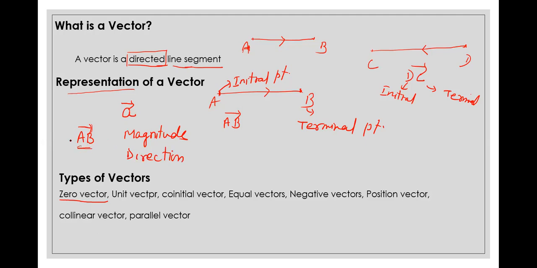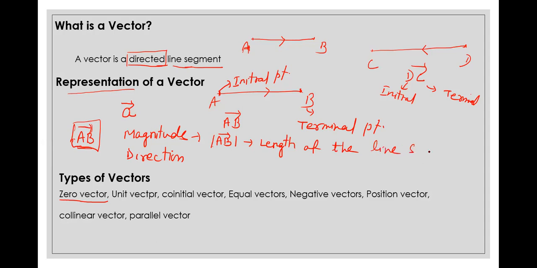Magnitude means what? That is the length of the line segment. It means we write it like this, the magnitude of AB. This is basically the length of the line segment.